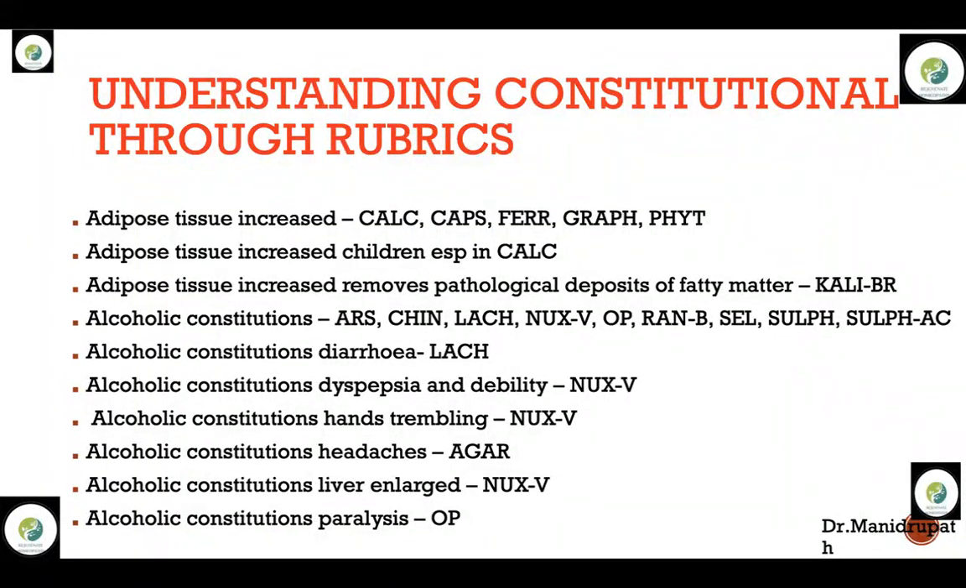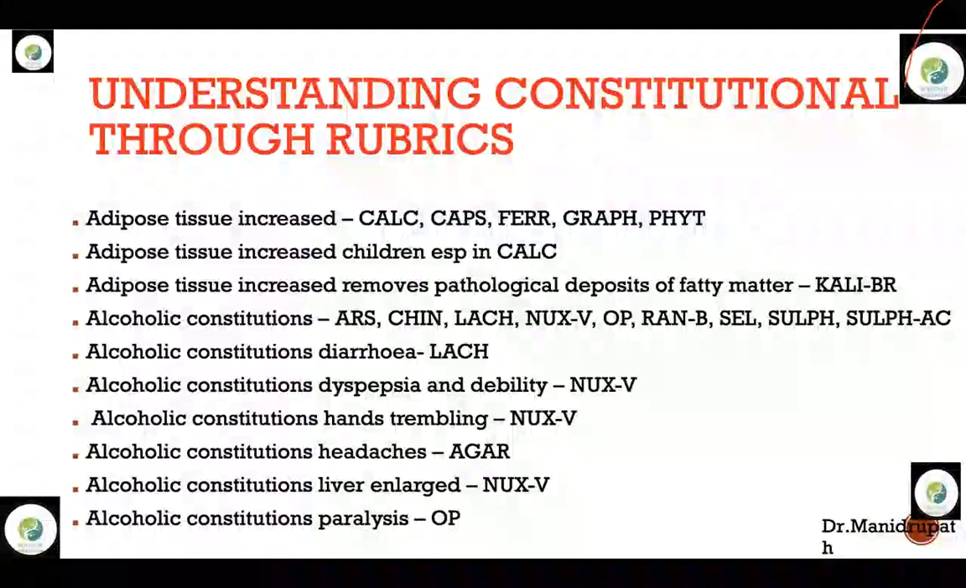So that is what I say. Repertory is not always the final court of judge. Materia medica is the final court for selecting the right remedy, selecting the right judgment. Now here we have five remedies. Which remedy is to be given if a patient has this adipose tissue increased?